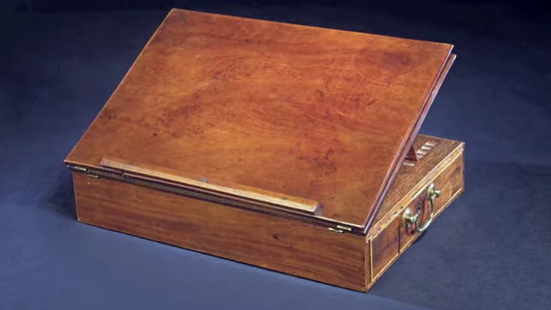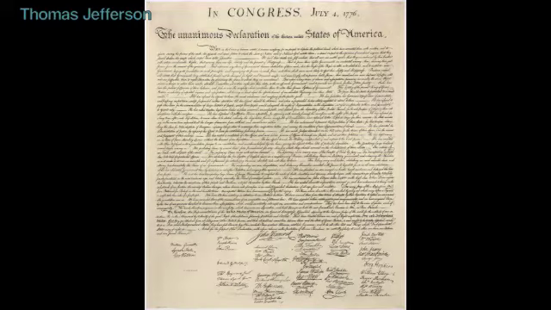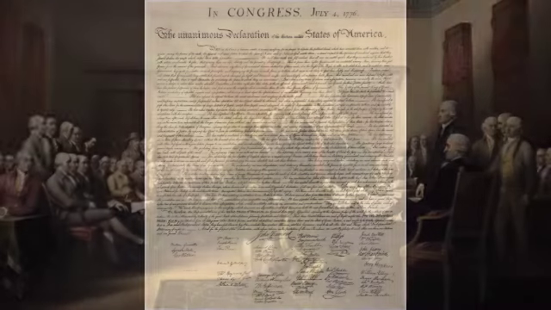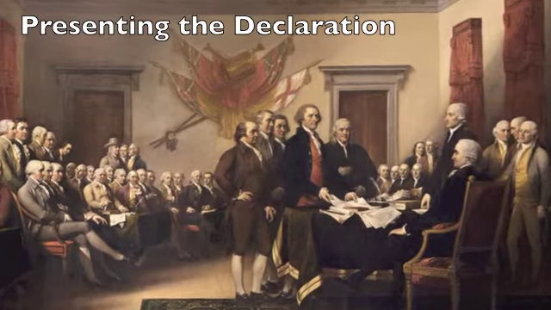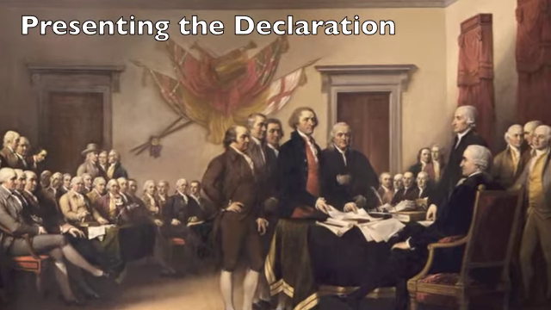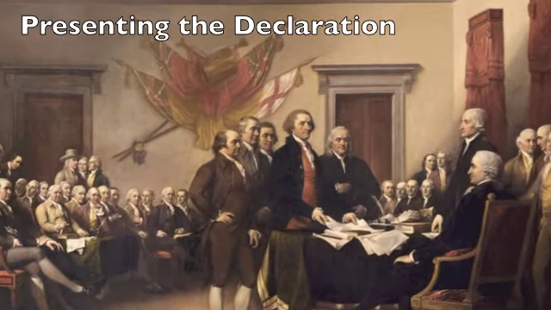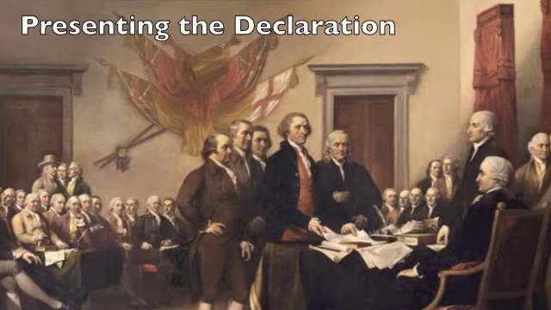The Declaration of Independence was written by Thomas Jefferson and signed on July 4, 1776.